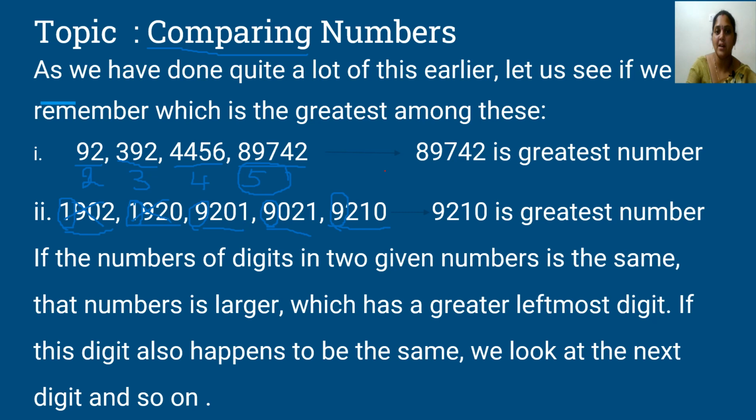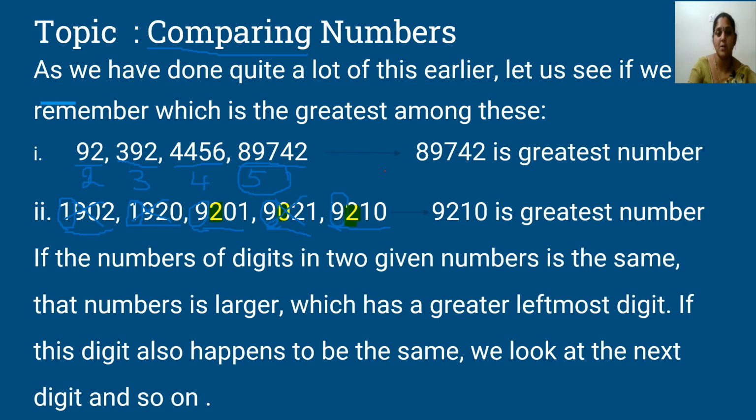Now we are going to check our next numbers, the 9000s. So we have three 9,000 numbers here. The thousands place is the same in all 3 numbers. That's why we go to the hundreds place. Now we will check only the hundreds place. Here is my 200. Here I don't have any hundreds, it is my 0. And in the fifth number I have 2 in the hundreds place. If I compare like this, our smaller number is the one with 0. So no need to compare this number.